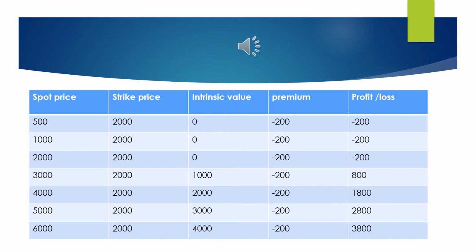From his 2000, he will minus the premium that he has paid to the opposite party, that is the writer of the option. So that amounts to 1800. So that is his profit.